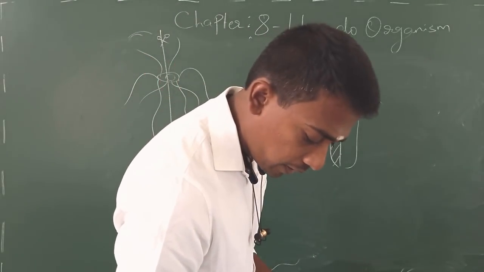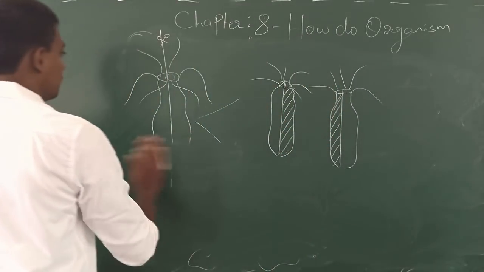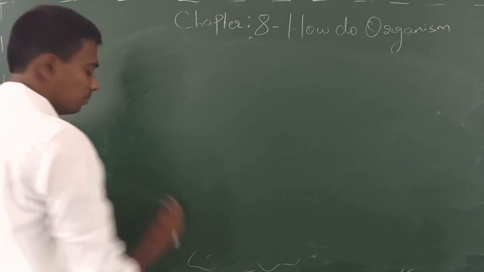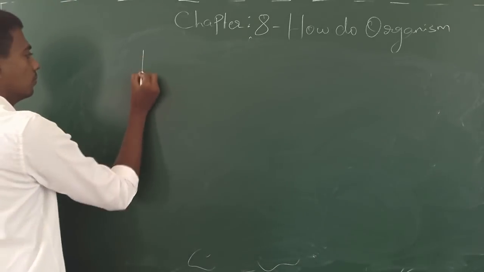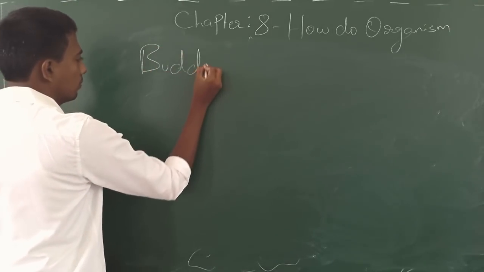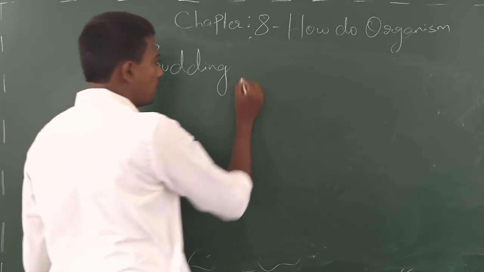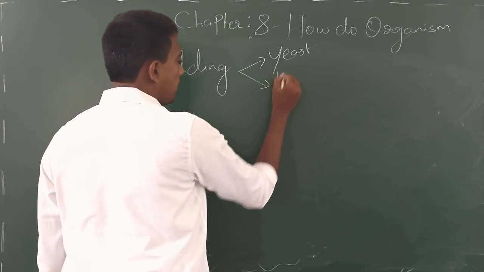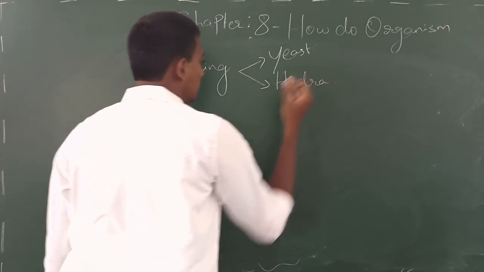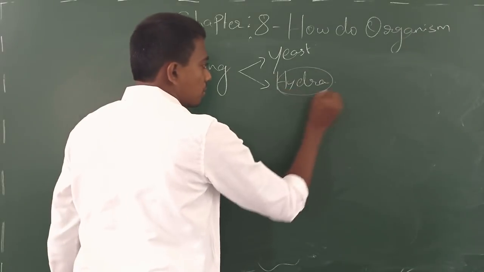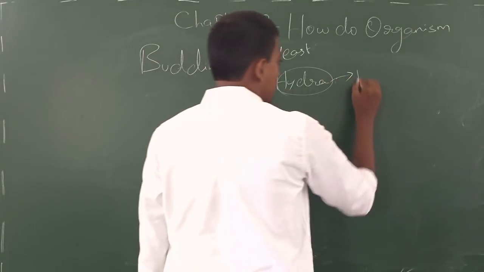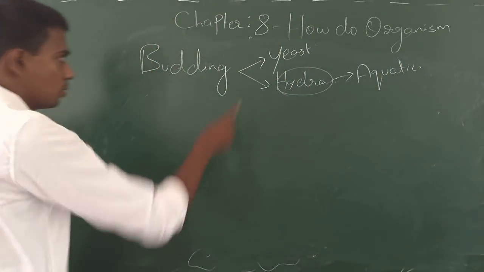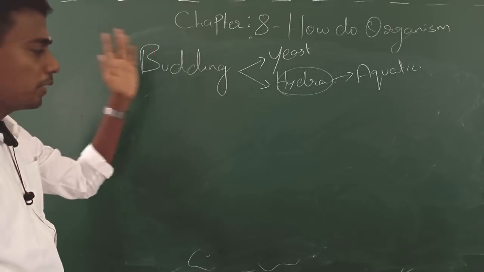The next one is budding. Here we are going to see budding in 2 organisms. One is yeast, the other one is hydra. You know where this hydra lives? Hydra is aquatic in habitat. So now let us focus on how yeast does the budding process.